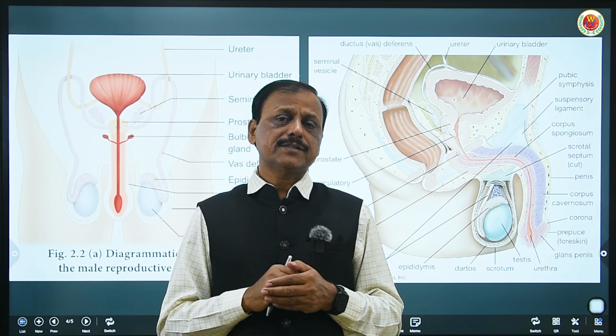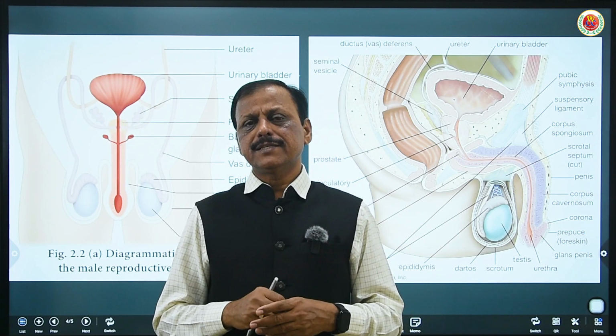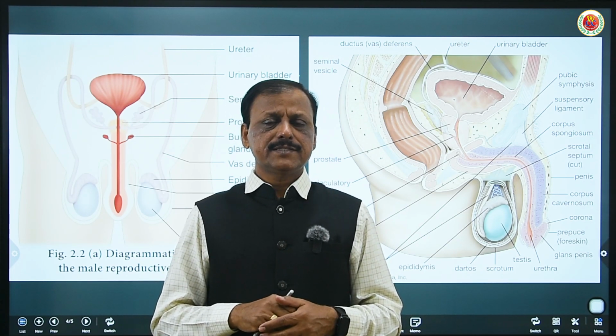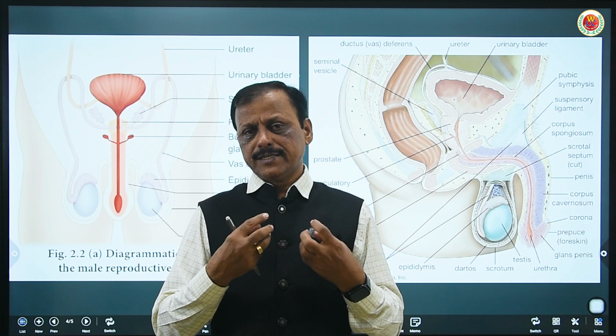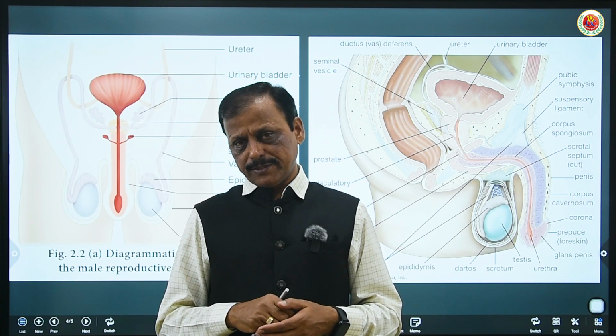And those animals that are seasonal, discontinuous breeders, have their testes remain inside the abdomen, and as and when the heat period or season comes to reproduce, the testes descend outside the body to produce sperm during that period.